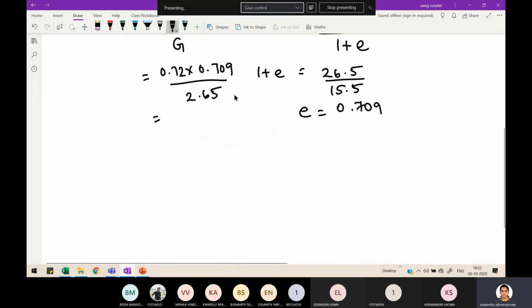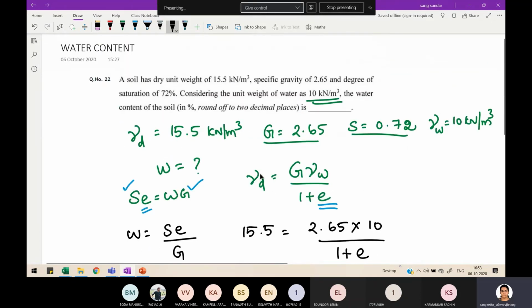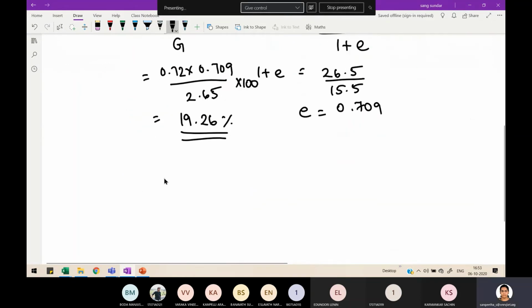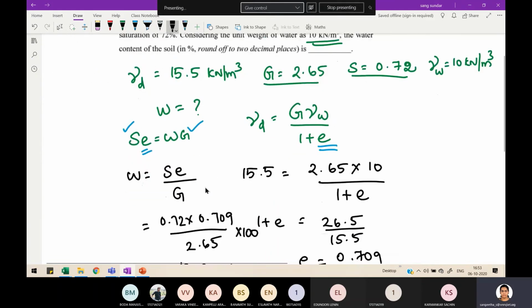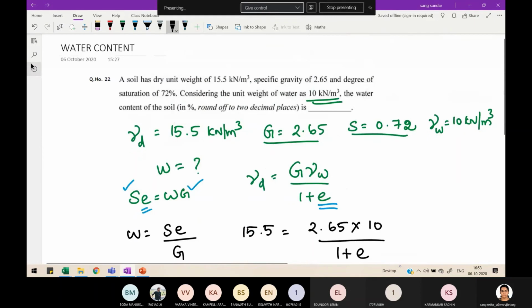So report W in terms of percentage. How much is that? 19.26%. So 0.19 is not wrong, but you have to report the value in terms of percentage. It's a simple problem, but here you may make a mistake. That's why I'm telling you that. So is that okay? Shall we move on to the next problem?